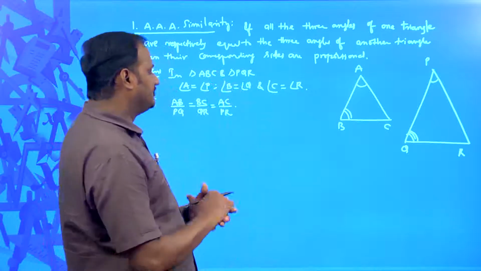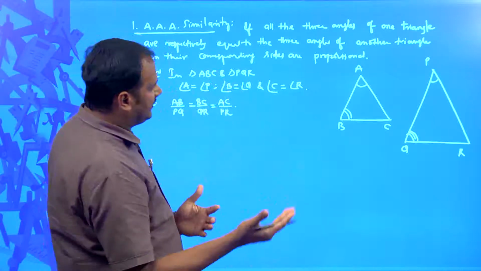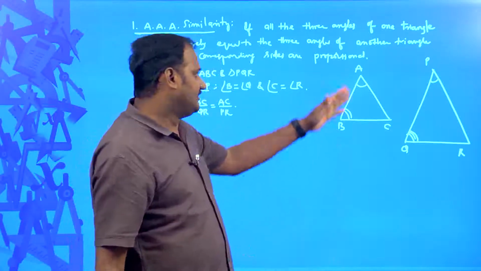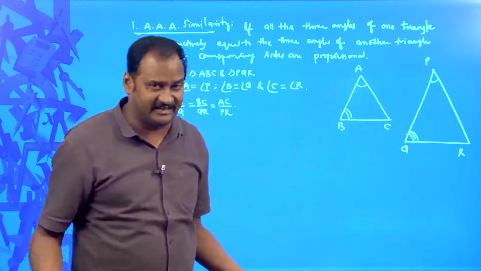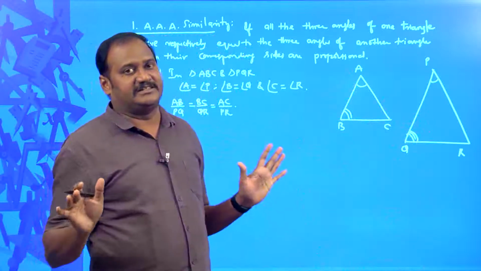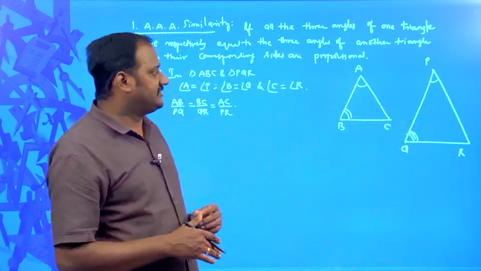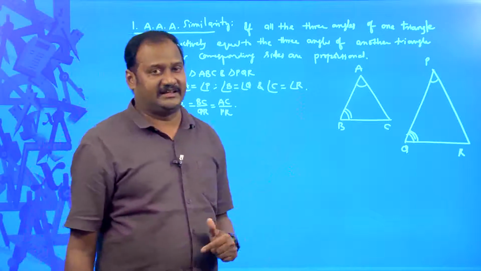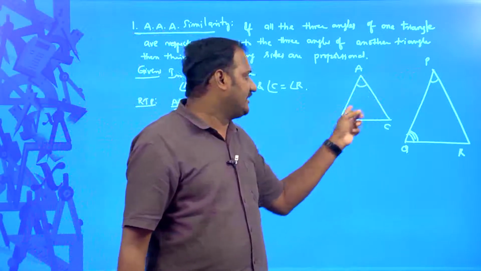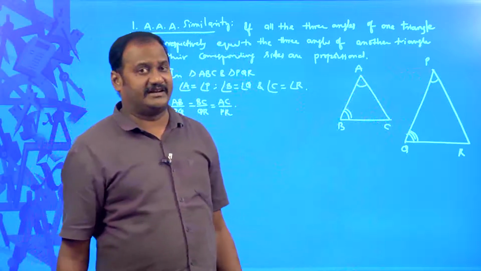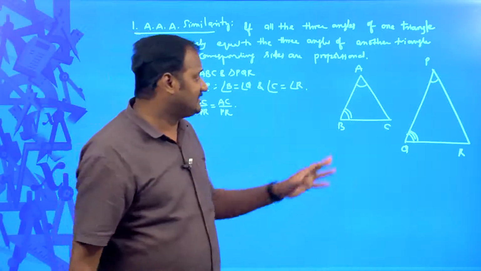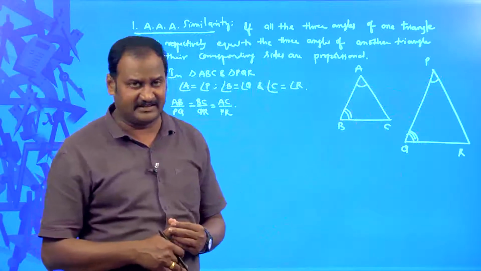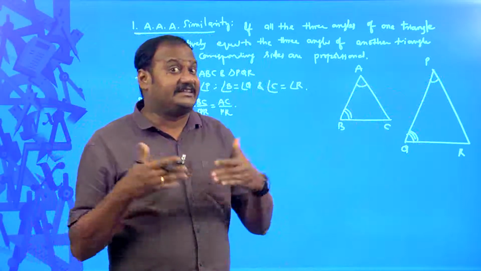In order to prove this, definitely you will have to think a lot, because you have nothing given in the two triangles. You are given only that these angles are equal to these angles. We do not know what kind of triangles they are. They are purely scaling triangles, right. So, since these are different triangles and these two angles are equal and these two angles are equal, you can draw triangles such that the other pair of angles are also equal, with different sides.